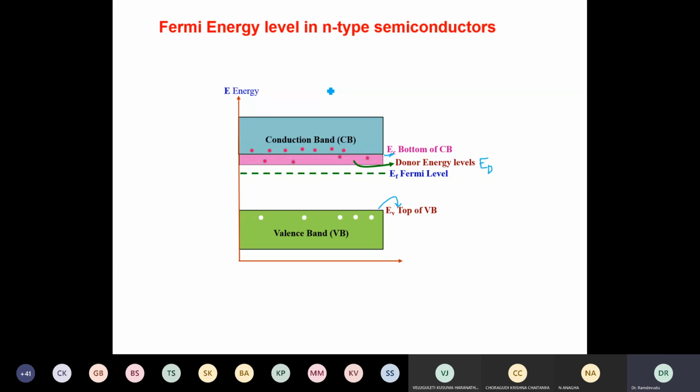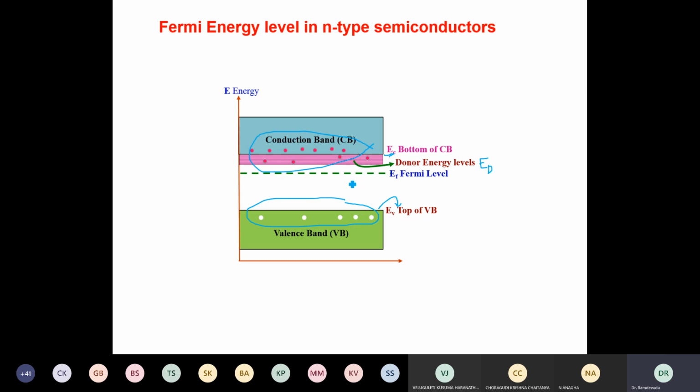Here the weightage of electrons is more compared to holes, because donor impurities will increase only the electrons in the conduction band but not holes in the valence band. Thereby, the number of electrons is more in the conduction band, hence the weighted average will shift towards the bottom of the conduction band.